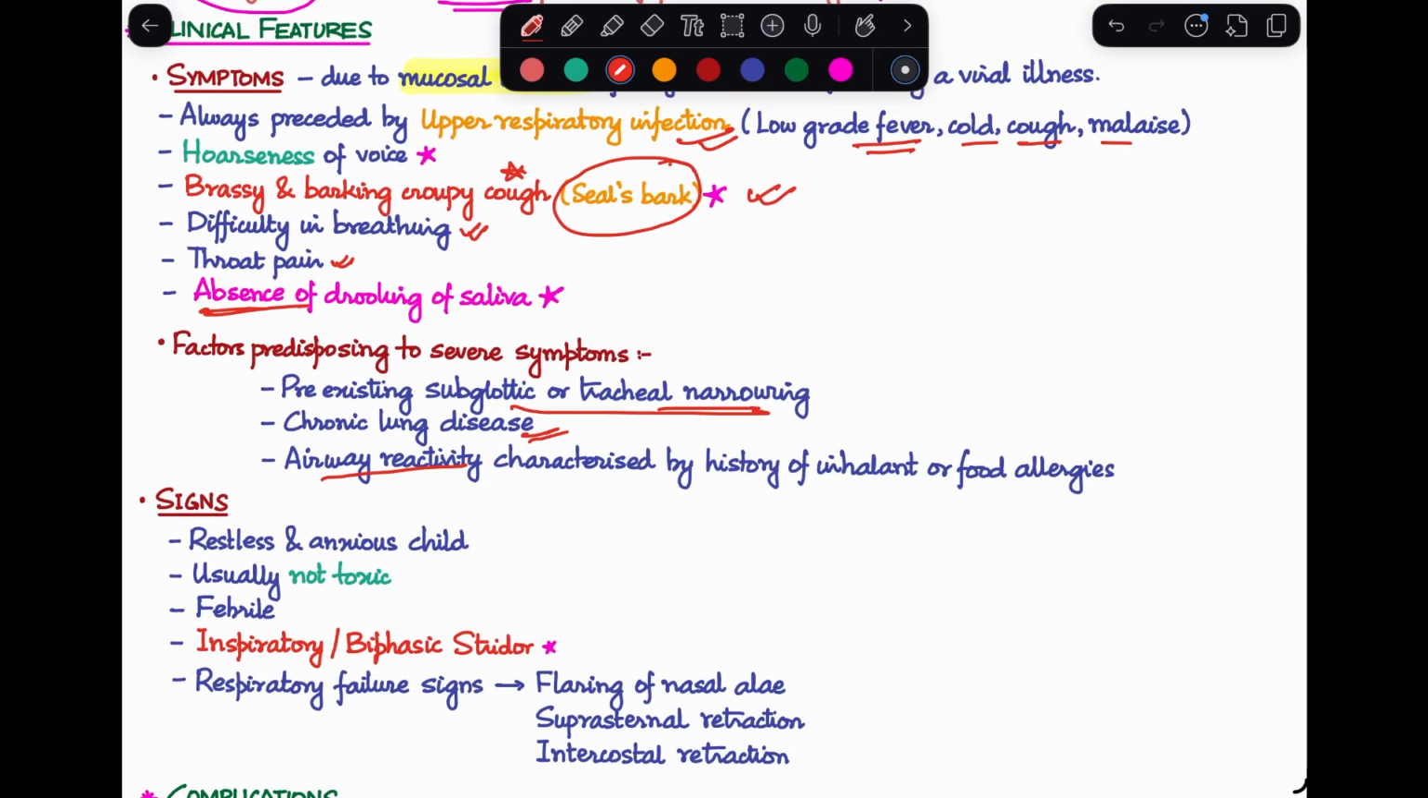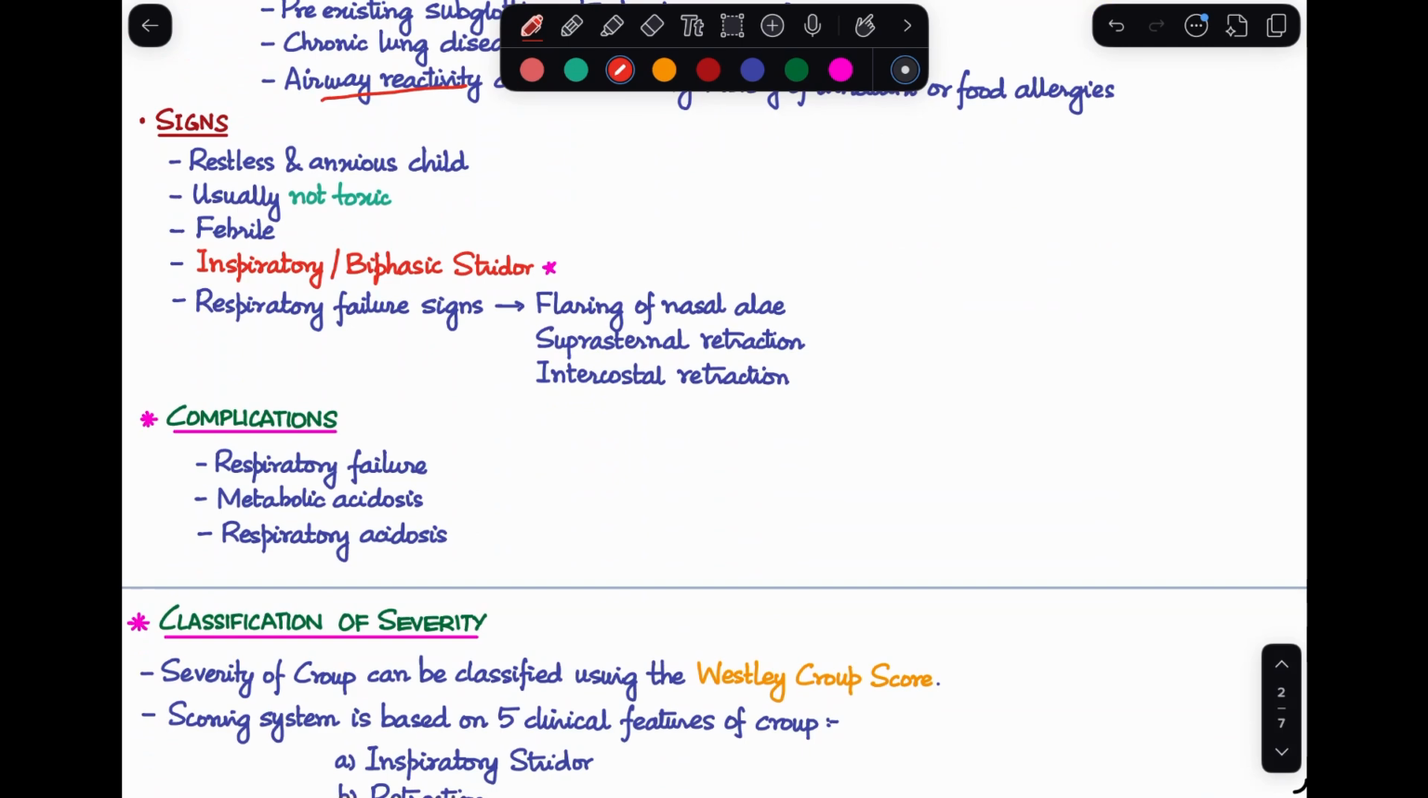Next, talking about the signs. When you examine the patient, the child will be restless and anxious. Usually, the patient will not be toxic. Now, this is again a feature that differentiates from acute epiglottitis. Children with acute epiglottitis will have a very toxic look. They'll have high grade fever, tachycardia, and tachypnea. Those are all things that will make the child look very toxic.